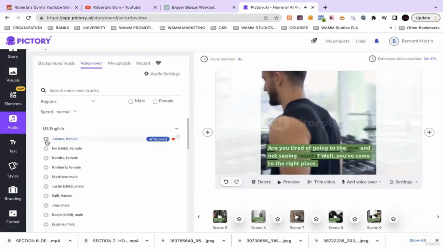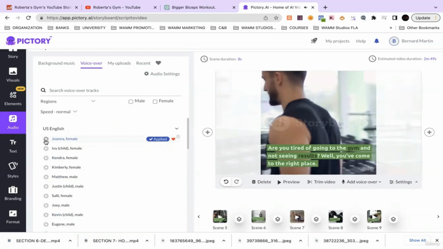Welcome to Pictory. It has been shown that video increases conversion rates by 80%. Welcome to Pictory. Welcome to Pictory. Welcome to They got a lot of different Welcome options. to Pictory. Welcome to Pictory. Welcome to Pictory. Welcome to Pictory. It has been shown that video increases conversion rate.